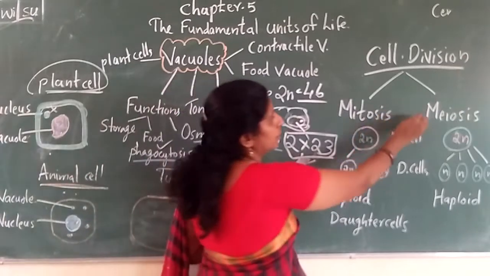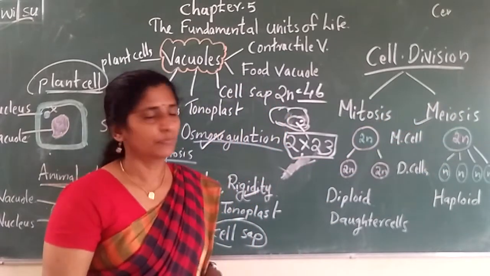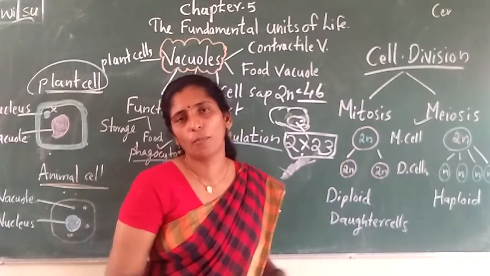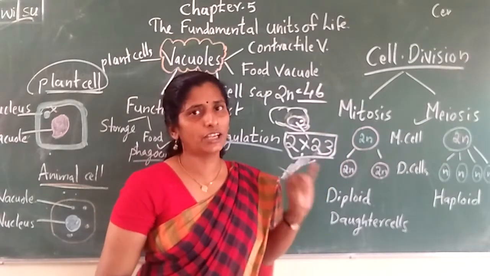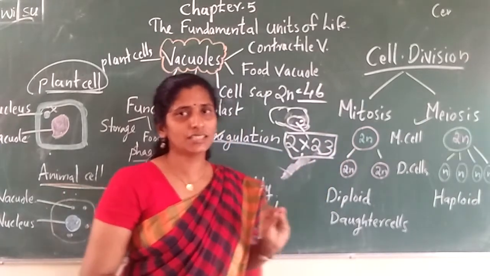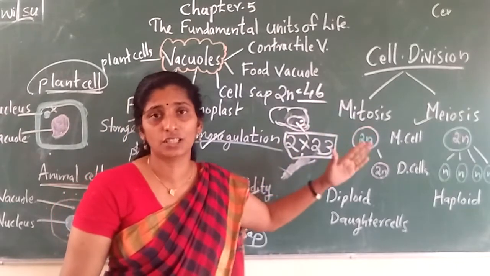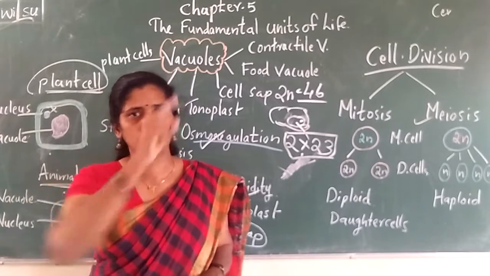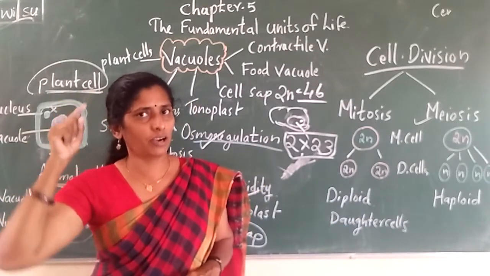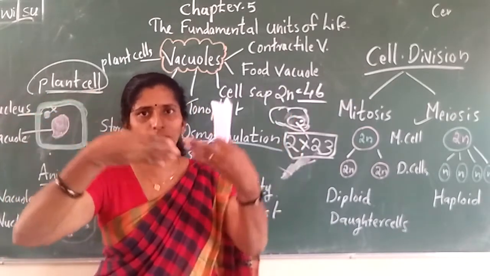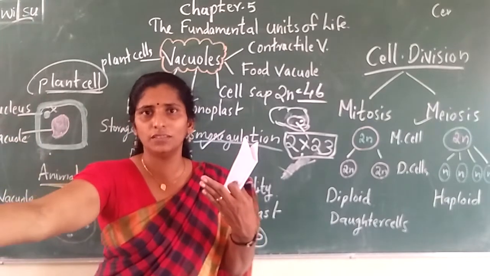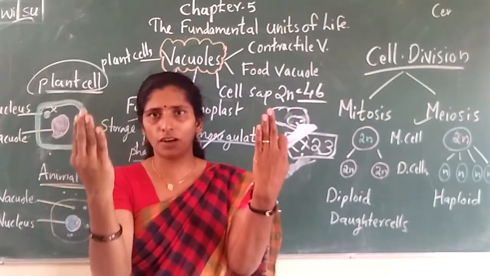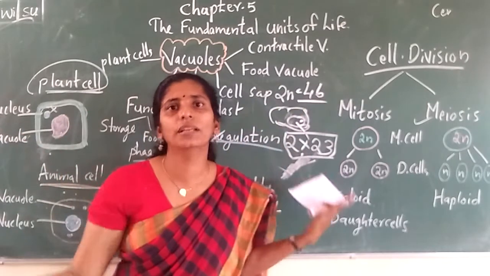So such a division is called what? Meiosis. Okay. So now everybody got which division will occur in the formation of gametes? Mitosis or meiosis? Which division is needed in the case of gamete formation? Just think about it: a gamete means one female gamete and one male gamete, and both will join, and only then a new individual is formed. If one gamete is 46 and another one is 46, after joining how many will it be?